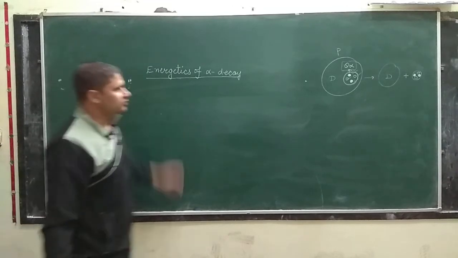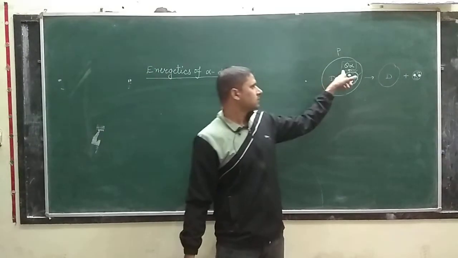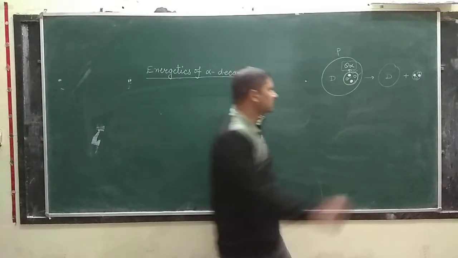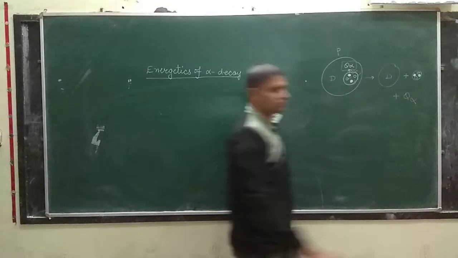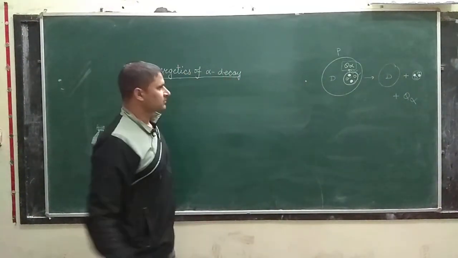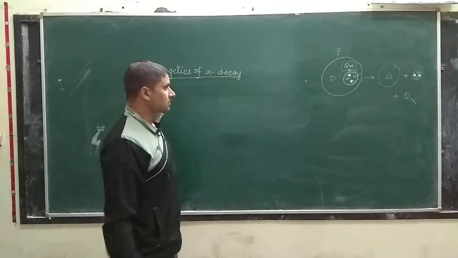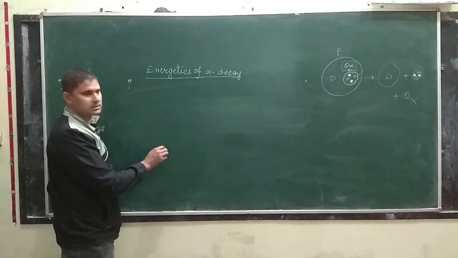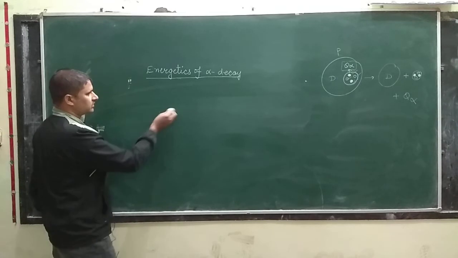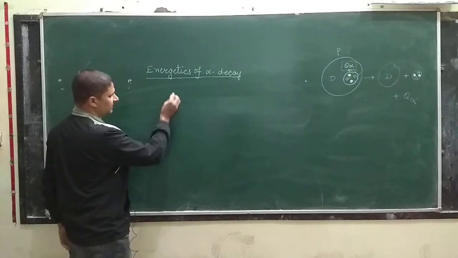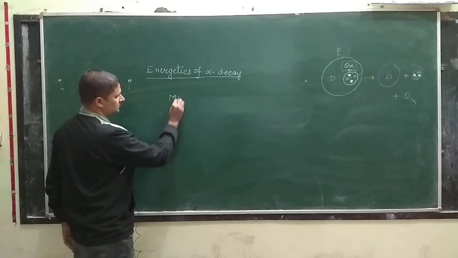Okay class, now we will take the idea of this extra energy. Here the amount of energy liberated is Q alpha. Now let the mass of the parent nuclei be MP.